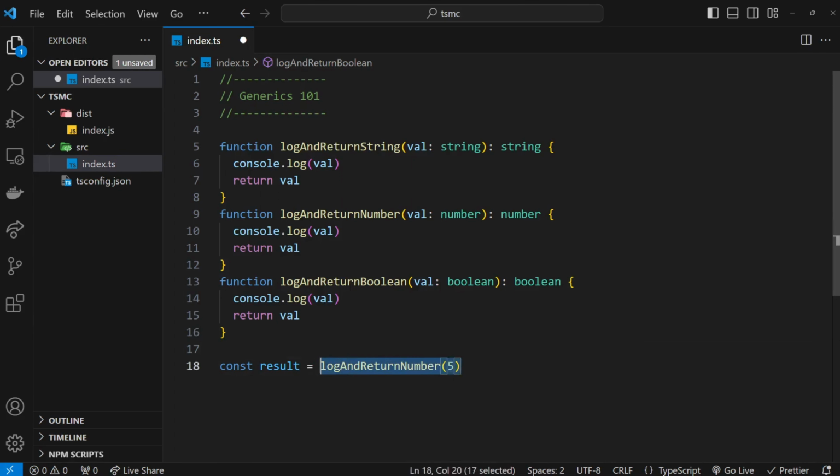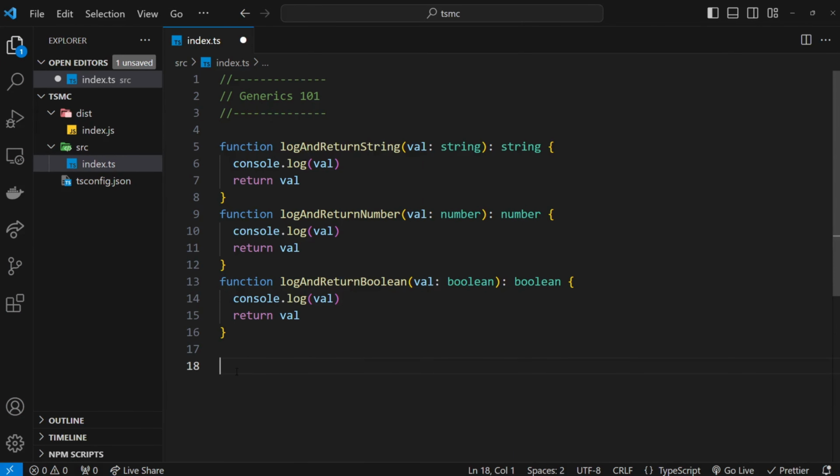Now you might be thinking, well, this sounds like a good time to pull out the any type, because if I use the any type as the argument type, and use any as the return type as well, then we only ever need one function to work with any type of data, and yeah, that's true. But remember, when we use the any type, it comes with a cost. And the cost in this case is that TypeScript wouldn't know the type stored in the return value. So let me demo that first of all.